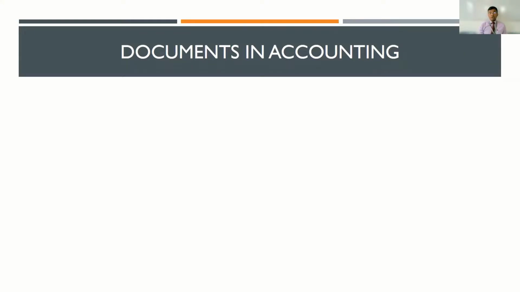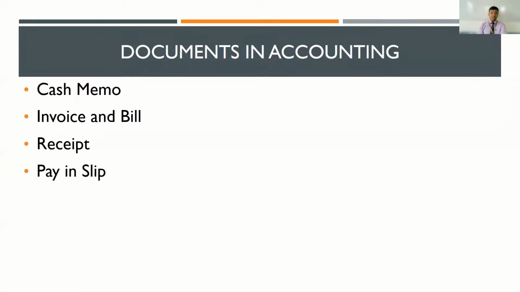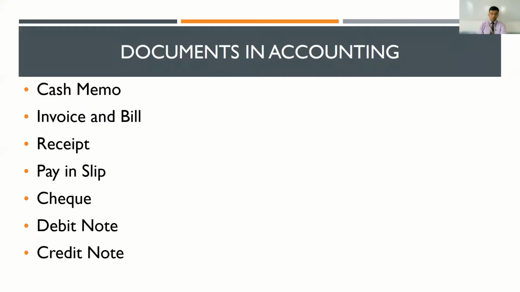Now, what are some of the important documents that we will be dealing with under accounting that we will be touching upon right now? So, some of the important documents that we will be dealing with are cash memo, invoice and bill, receipt, pay in slip, check, debit note, credit note, and then finally vouchers. So we will be discussing 8 important types of documents which will be used in a business. Now let's talk about each of these one by one in detail.